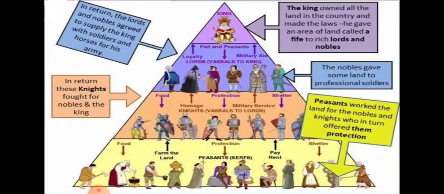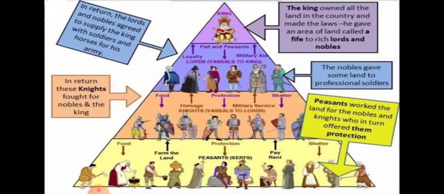See, the nobles gave some land to the professional soldiers. So they used to give lands to the professional soldiers, the soldiers at the highest post. They provided the land to those soldiers. So what do the soldiers do? In return, these knights, these soldiers, fought for the nobles and the king.